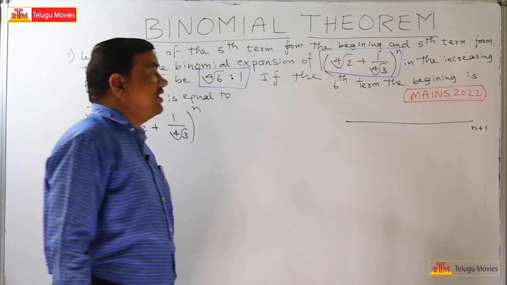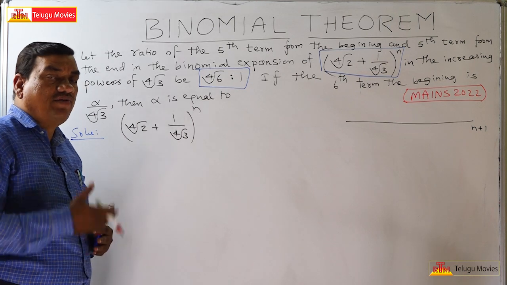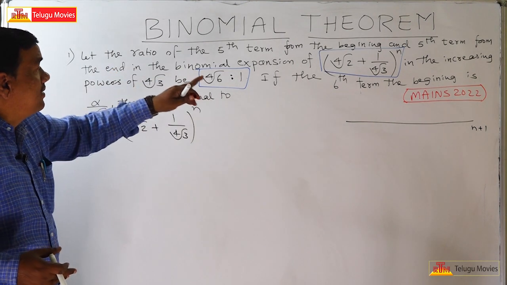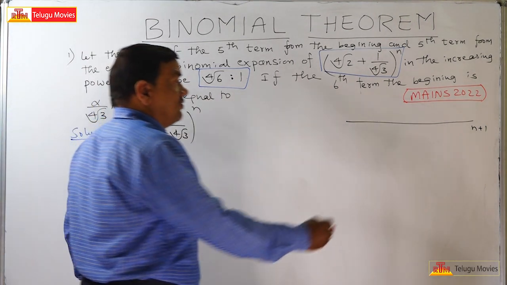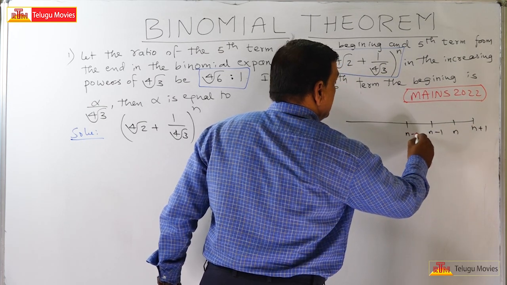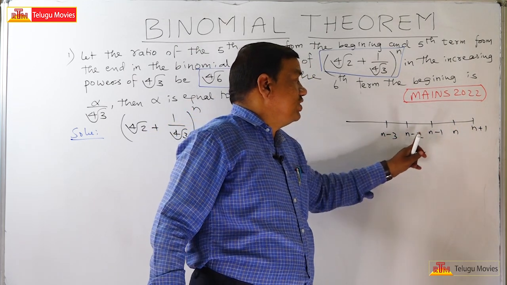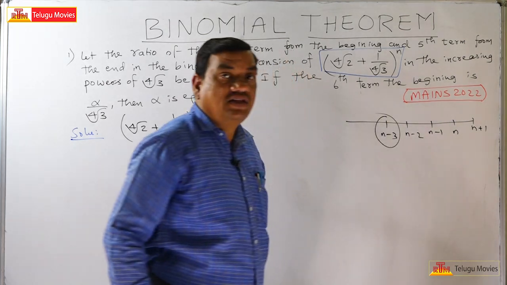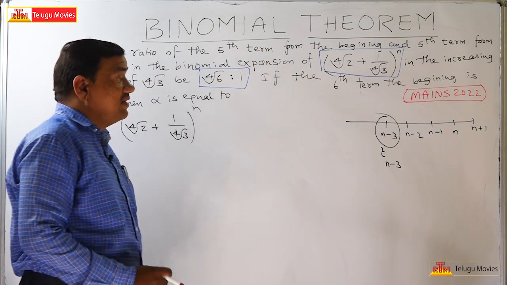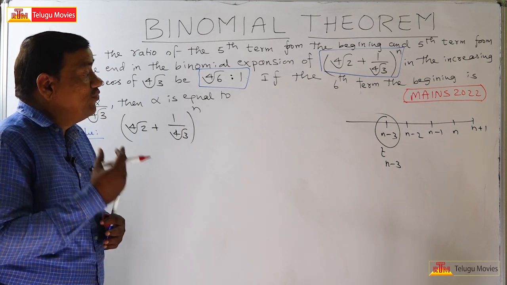The last term is T n plus 1, then T n, then T n minus 1, this is T n minus 2, and this is the T n minus 3 term. See here, 1, 2, 3, 4, 5. So T n minus 3 will be the fifth term from the end.